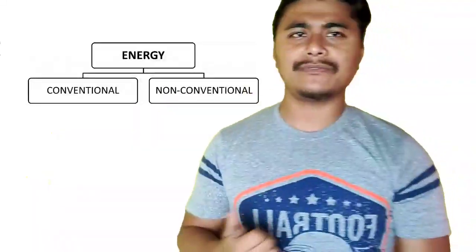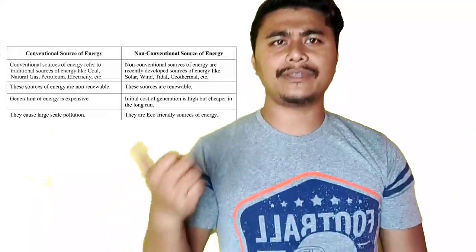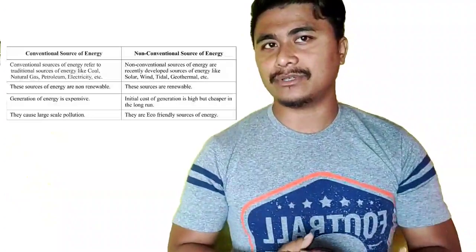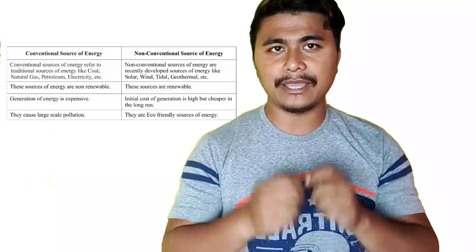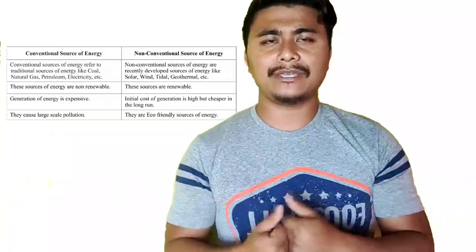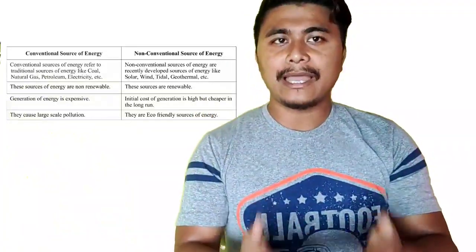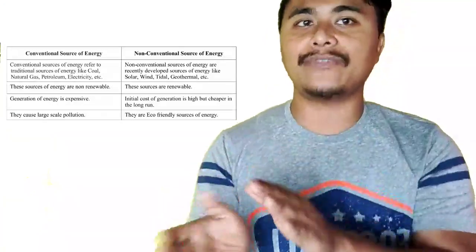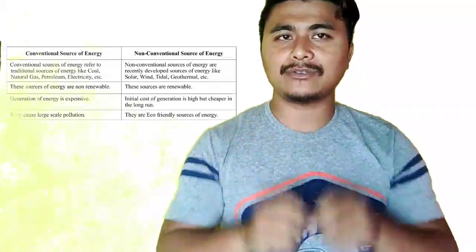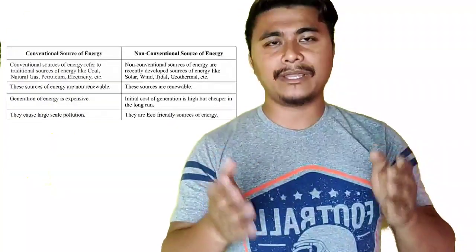Now conventional source of energy refers to the traditional source of energy like fossil fuels, and they create lots of pollution and they are non-renewable resources, whereas non-conventional source of energy is modern energy like tidal energy and wind energy, and they are renewable resources, and they are eco-friendly also. So students, in this video we are mainly going to focus on the conventional source of energy. So let's begin with the video, and I specially request you to see the full video also.